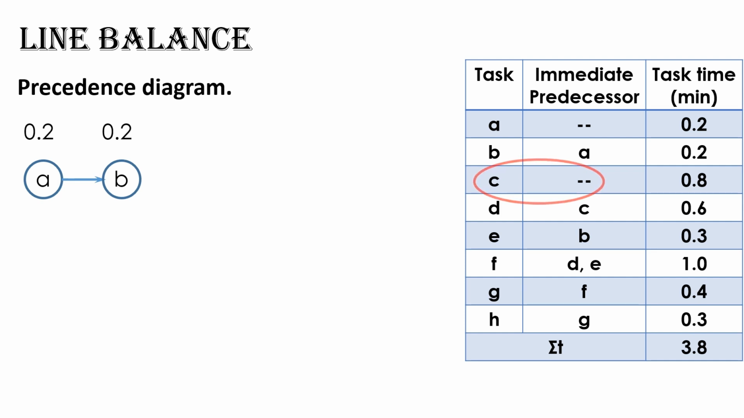The third task in the list is Task C without any immediate predecessor. As usual, the precedence diagram starts from the left, so, at the far left below Task A, draw a node with the letter C inside and 0.8 above, as the duration of Task C is 0.8 minutes.